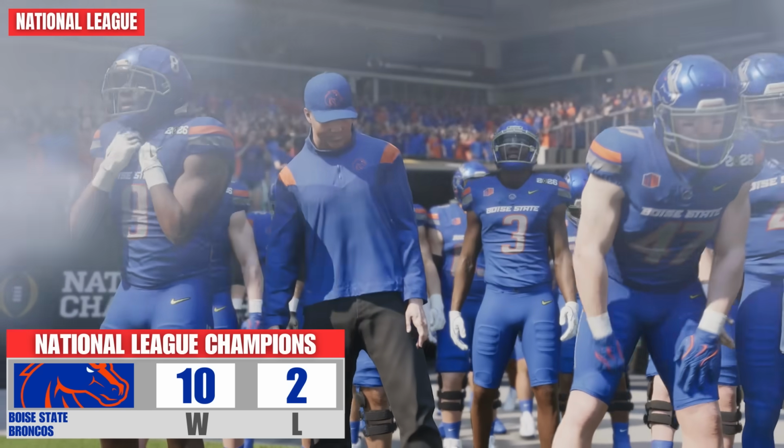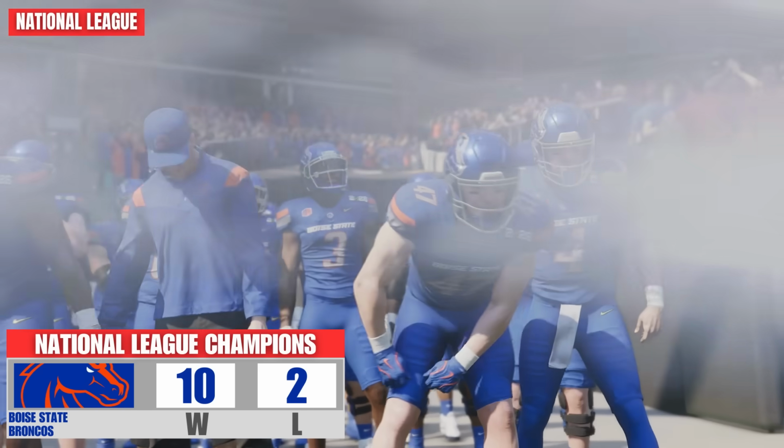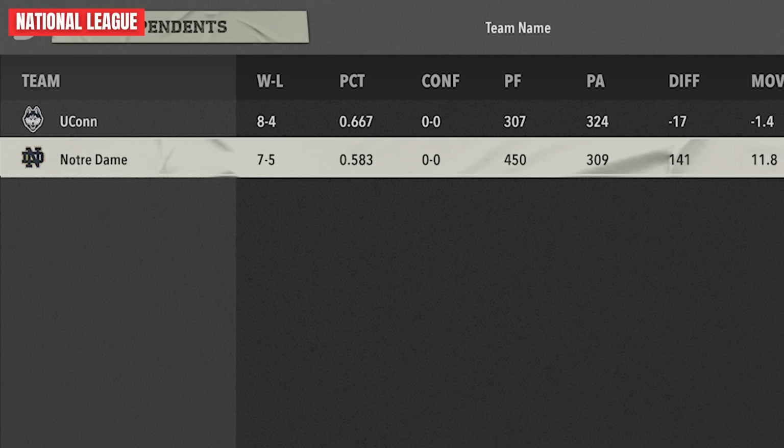And then finally at the bottom, the National League champions were the Boise State Broncos, moving on up. Again, another letdown by Notre Dame, who finished 7 and 5. I mean, look at their overall ratings, and they're at the very bottom of the pyramid.